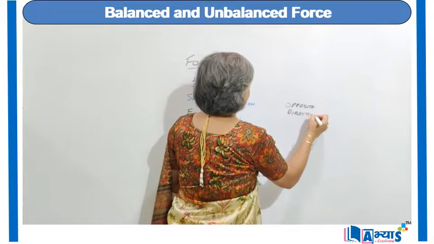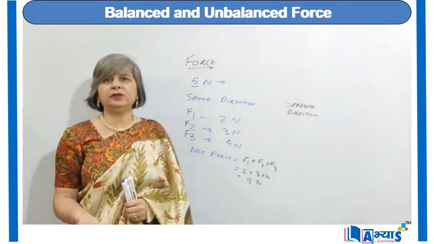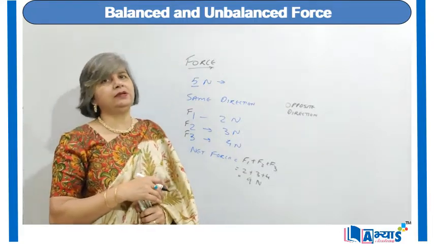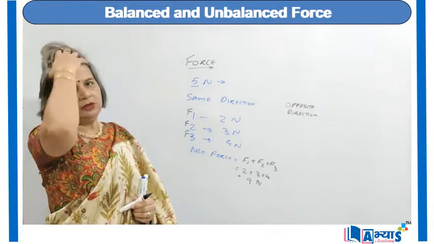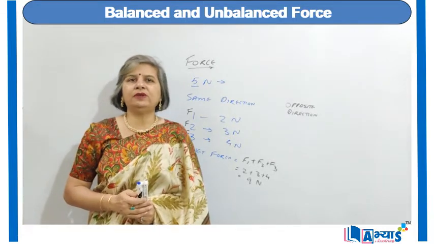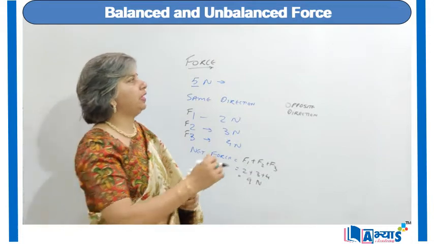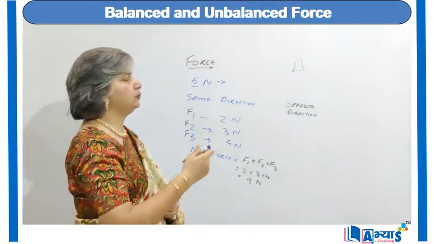Opposite direction means if one force is in the north direction, the other force will be in the south direction. That means if more than one force is being applied and the directions of the forces are different, then the net force will be equal to the difference of the two forces. This is the case in day-to-day life. We have seen that whenever an object is being pushed from both sides, suppose we have a box and a force is being applied on this box from both sides.